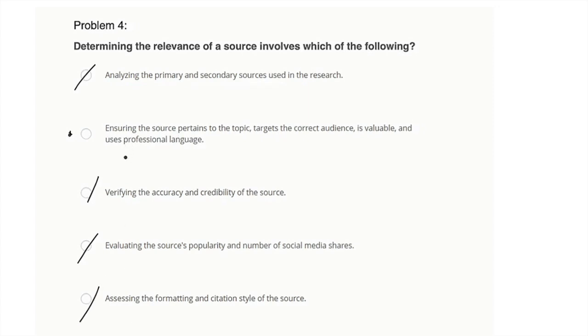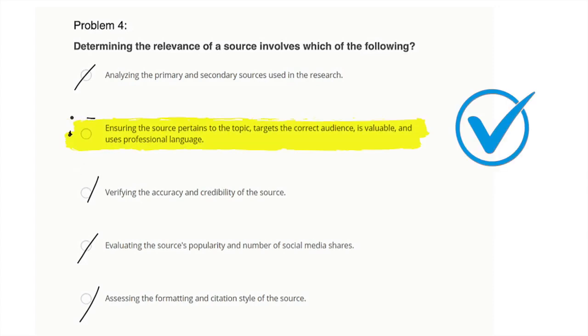So the way to determine whether a source has relevance is ensuring that it pertains to the topic. So it's on topic, certainly. It targets the right audience. It's valuable, and it uses professional language. It has the sort of tone that we're looking for. That is the correct answer.